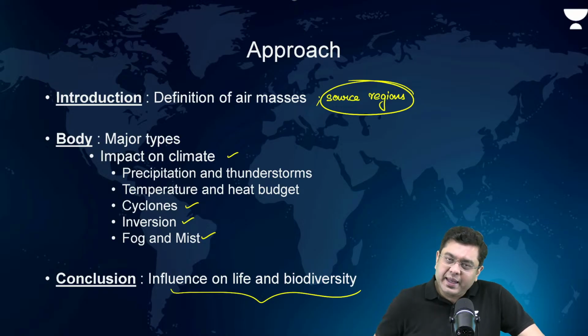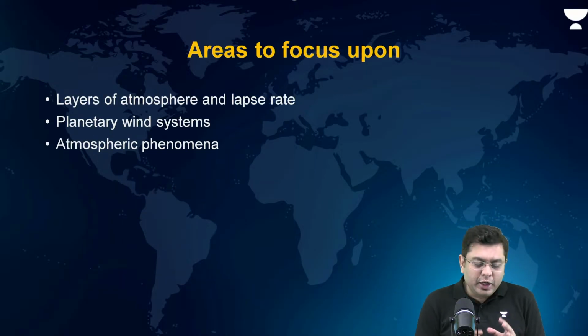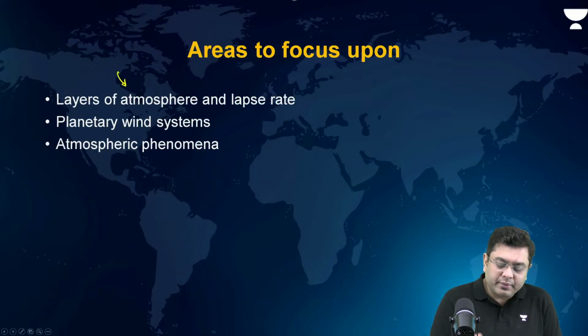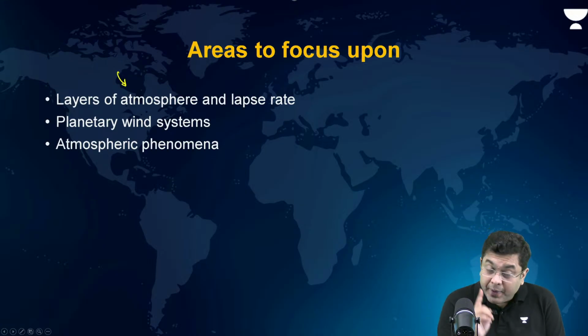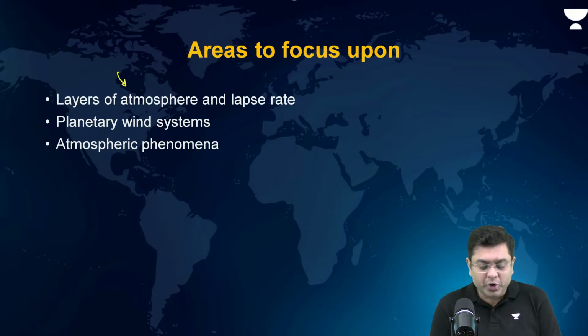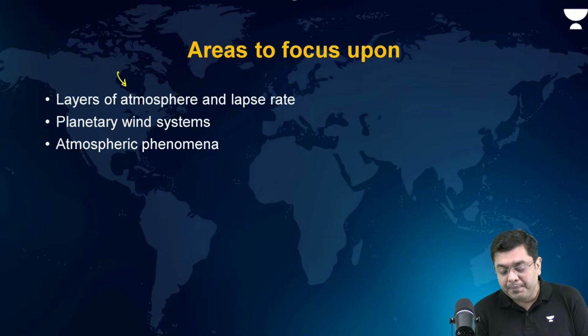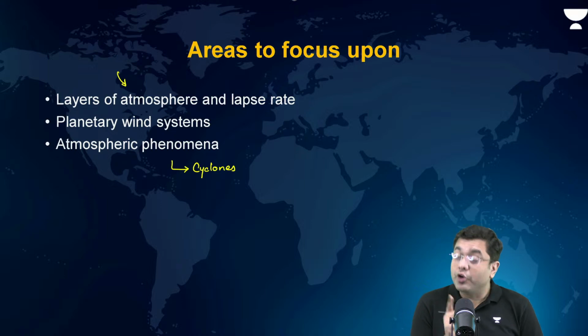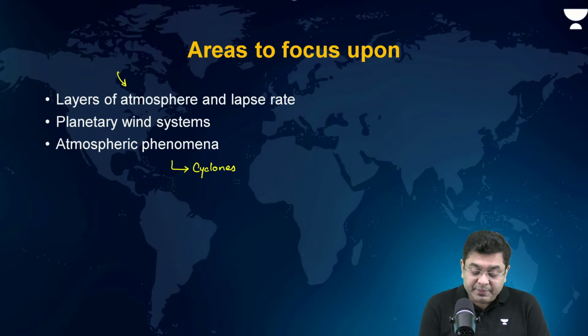Okay. So, areas to focus upon in the entirety of climatology: layers of atmosphere and lapse rate, permanent wind systems, very, very important, atmospheric phenomena like cyclones. Now, temperate cyclones can also be asked. Please keep that in mind.